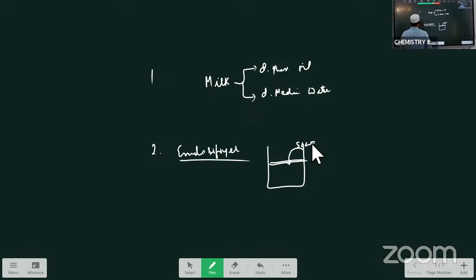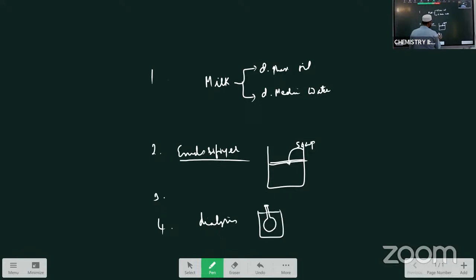So this is the question. Now next, what are the uses of colloidal solutions? Colloidal solutions are used for the tanning of leather, they are used for medicines, and they are used for the purification of water and air. Write down these uses. Next, what is dialysis? This is one more VSAQ: dialysis. What is dialysis? Purification of a colloidal solution with the help of a membrane.